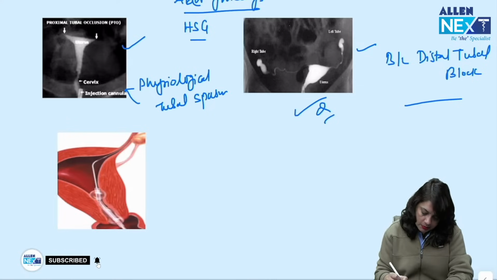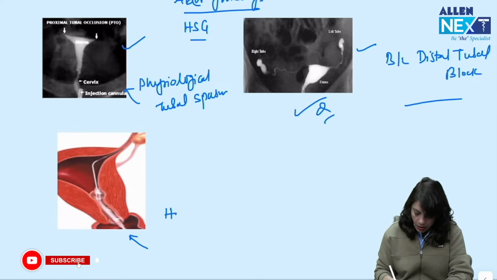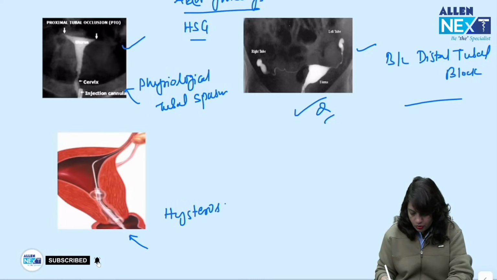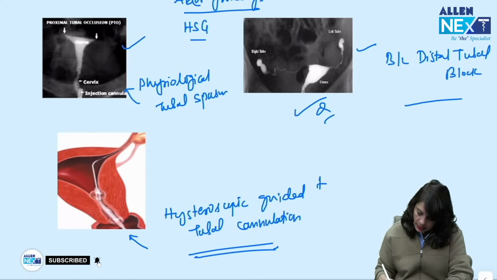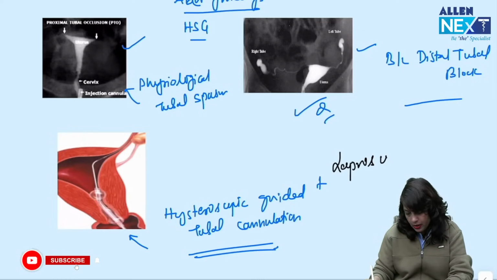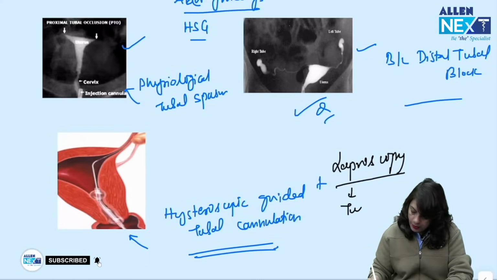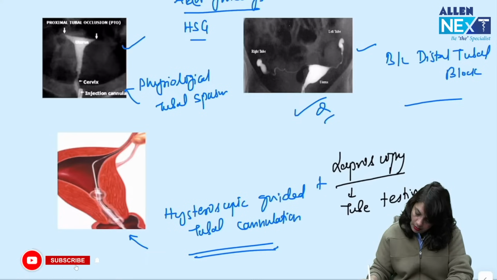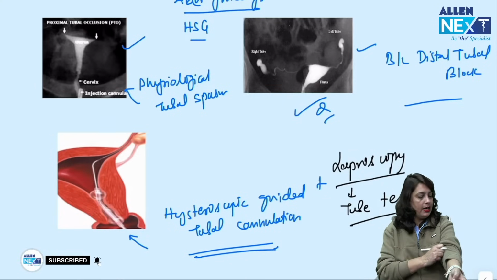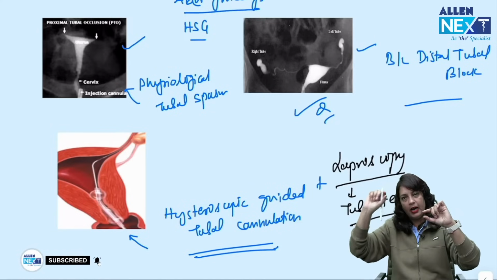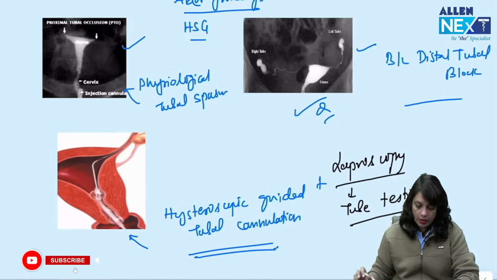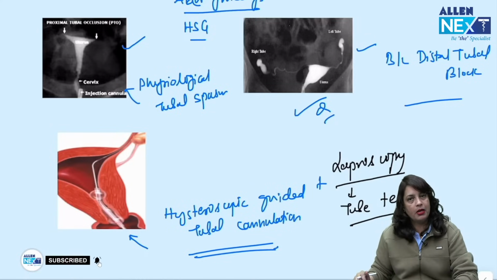So you have to do a hysteroscopic guided tubal cannulation of the fallopian tube, and simultaneously you combine it with laparoscopy because you can do tube testing. You can do tube testing with the methylene blue dye. So, you can cannulate the fallopian tube through hysteroscopic guidance followed by laparoscopic chromotubation. This is a treatment for proximal tubal block.